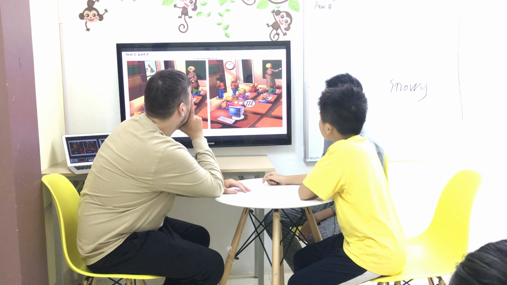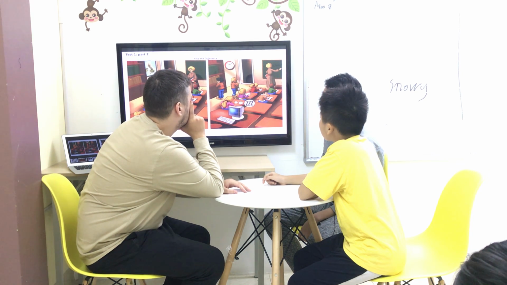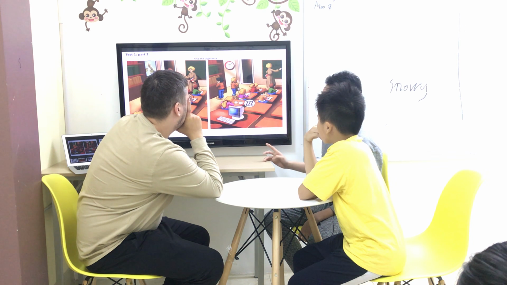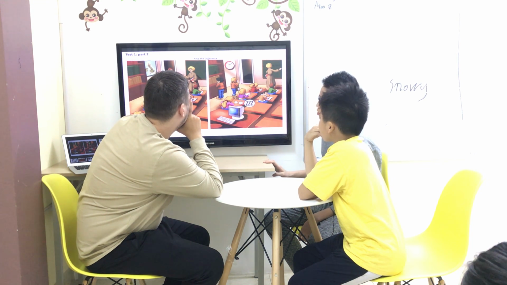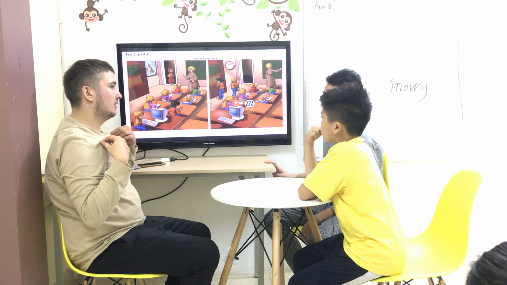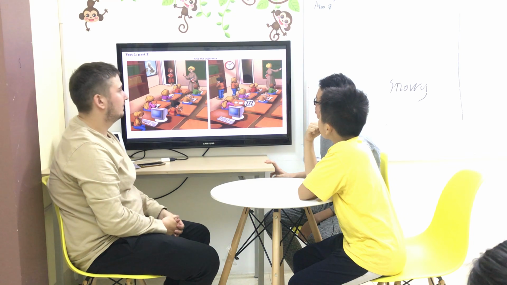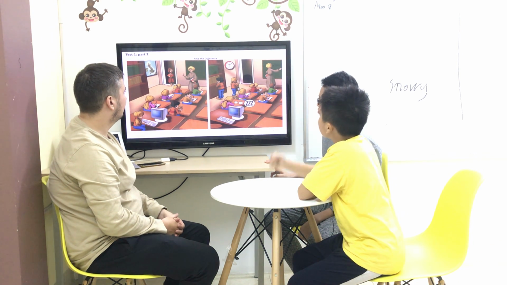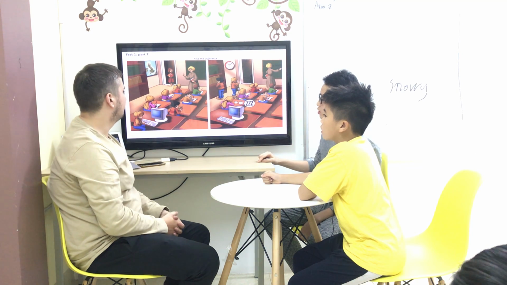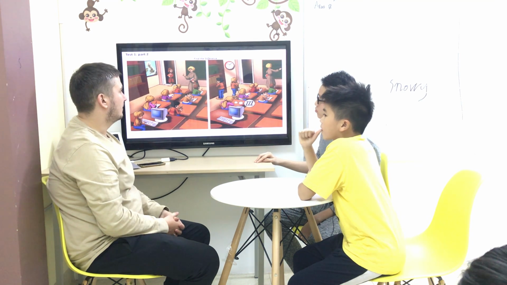What does she hold? What does she have in her hands? Nguyên, what is it? She has a book. Yeah, she holds a book, right? And what is she wearing? What clothes? It's a dress. Yeah, she's wearing a dress. That's it. Good. And that's our sixth difference.